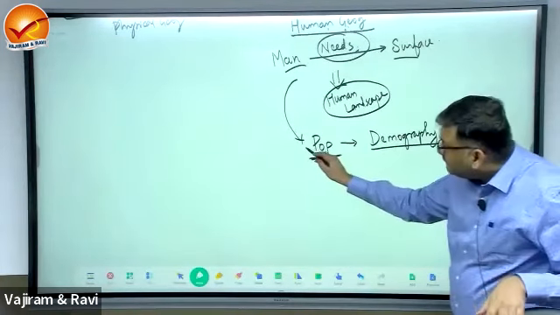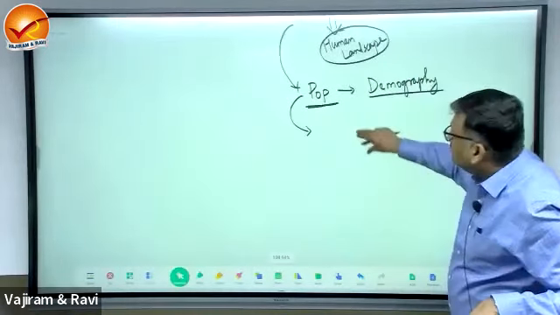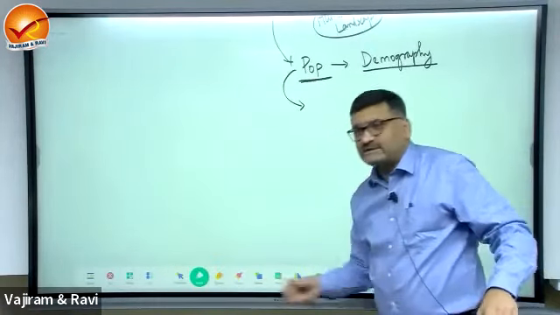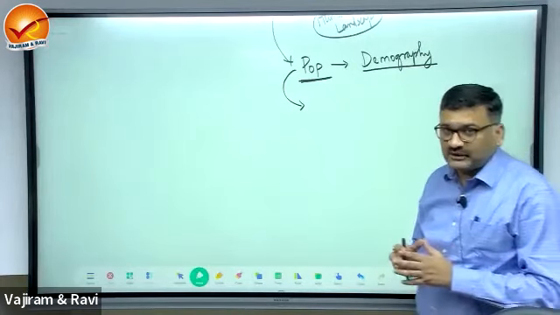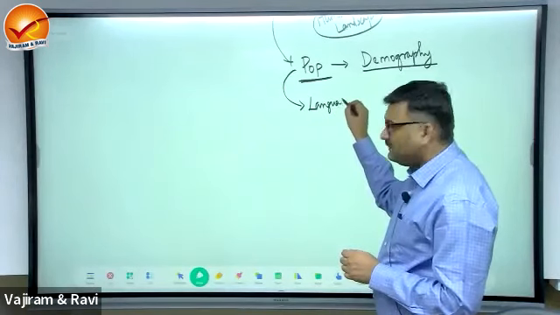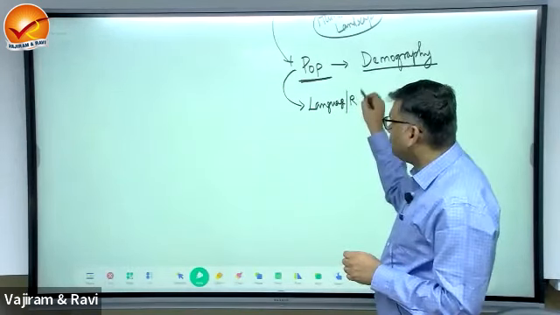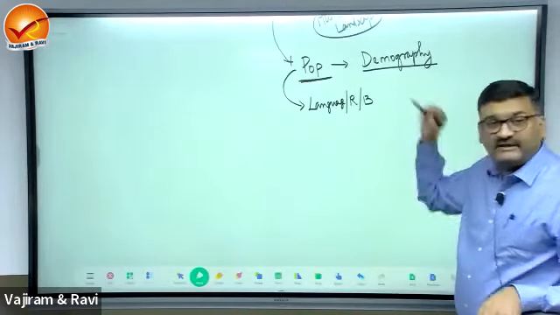Now when there is a population, these populations are bonded together, they are connected together by what? Language, or they are bonded together by religion or some belief systems.